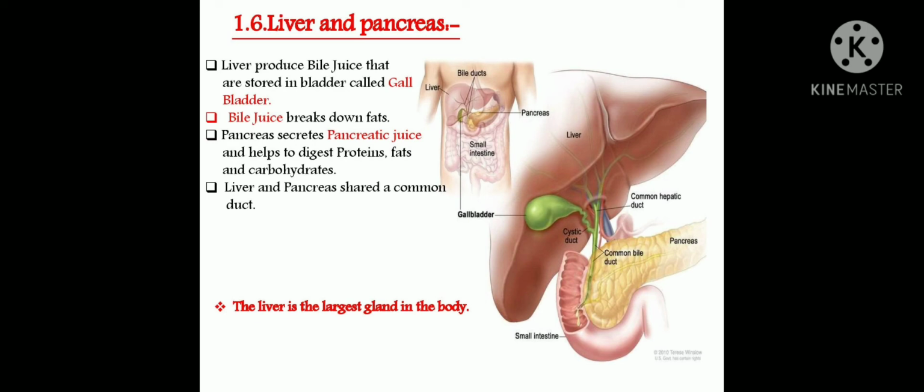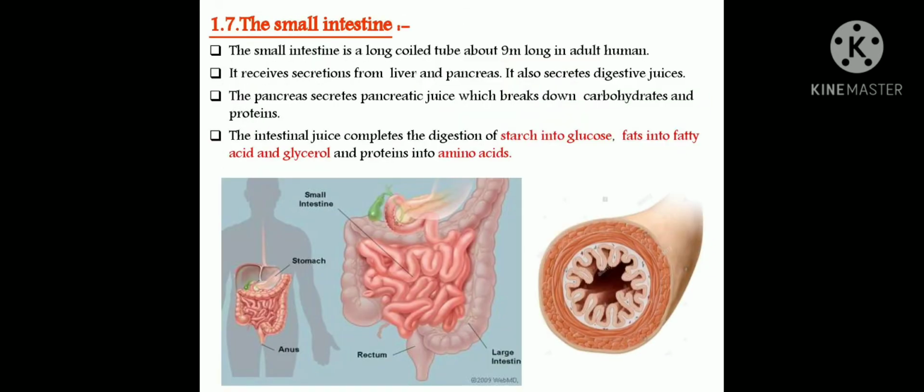Liver and pancreas. The liver produces bile juice, which is stored in a bladder called the gallbladder. The bile juice breaks down the fats. The pancreas secretes pancreatic juice and helps to digest the proteins, fats, and carbohydrates. The liver is the largest gland in the body. Coming to the small intestine, it is a long coiled tube almost 9 meters long. It receives the secretions from the liver and pancreas, and it also secretes digestive juices. It also releases amino acids.